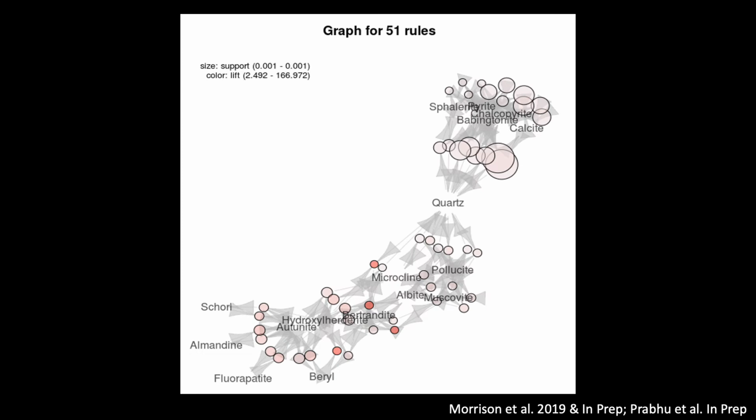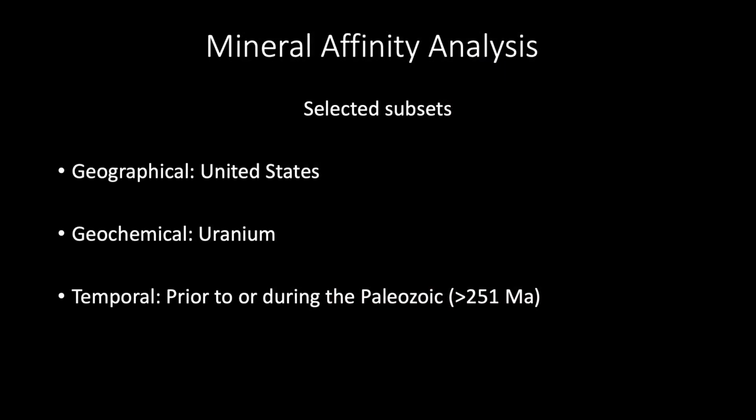We can also examine these rules as directed co-occurrence networks, in which we can clearly see trends in which minerals tend to occur most frequently and which minerals are most often associated with one another. Note that for simplicity, we've limited this diagram to 51 rules, so it doesn't show all mineral occurrences.